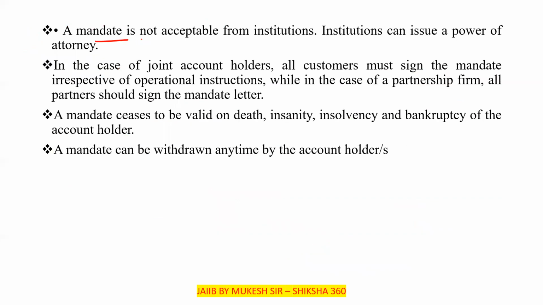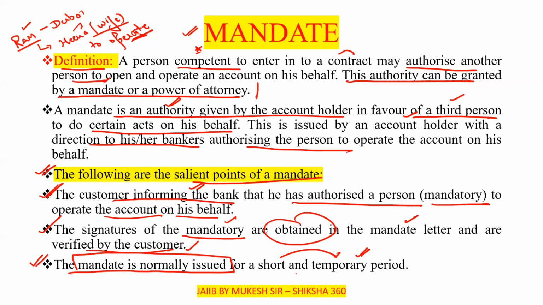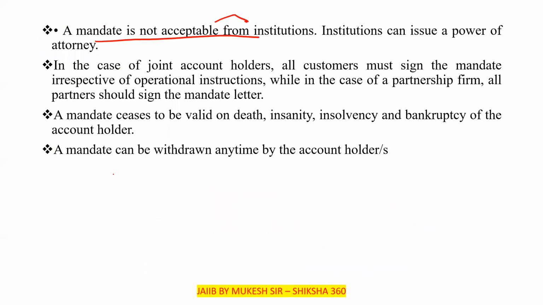Next, a mandate is not acceptable from institutions; it is mainly from individuals. From an institution, what we can do is a power of attorney. So institutions can issue a power of attorney.